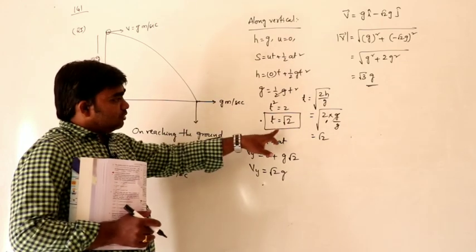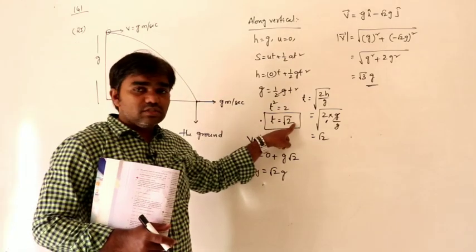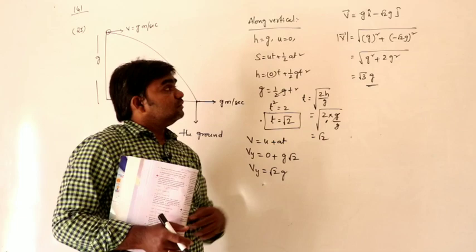Horizontal velocity does not change, but vertical velocity must change. So it is dropped from a height g meters. What is the time taken to reach the ground? This much. What is the velocity on reaching the ground? Then velocity.